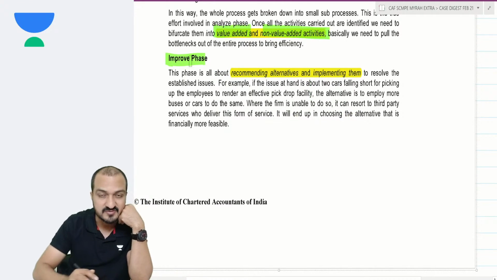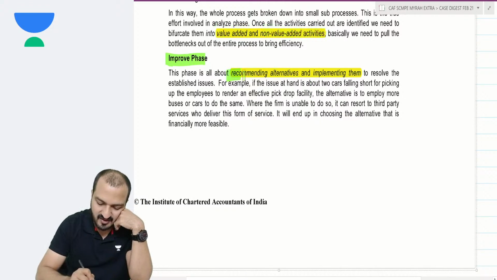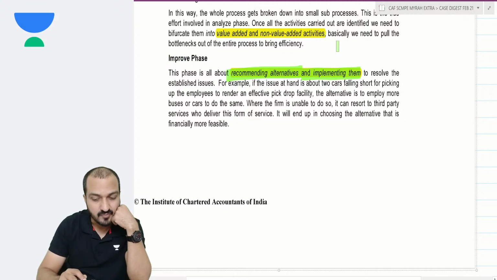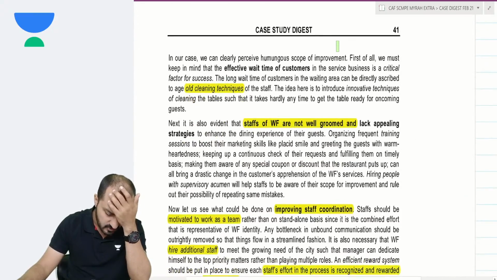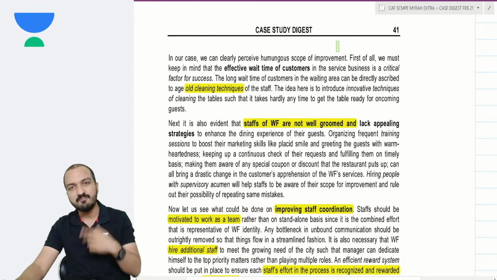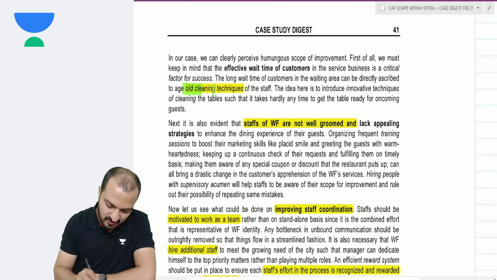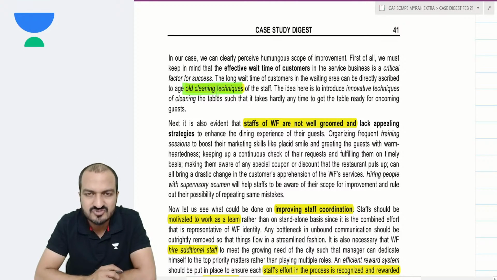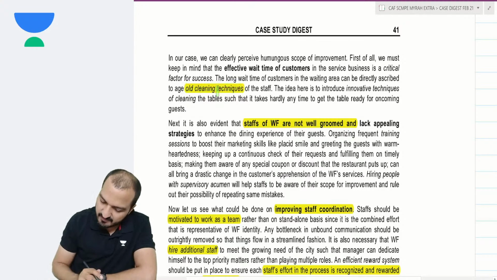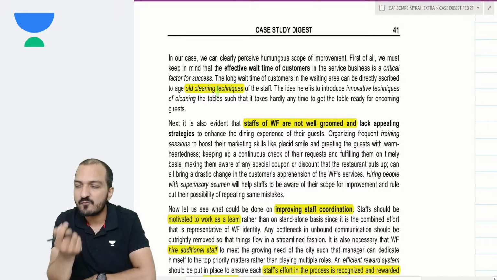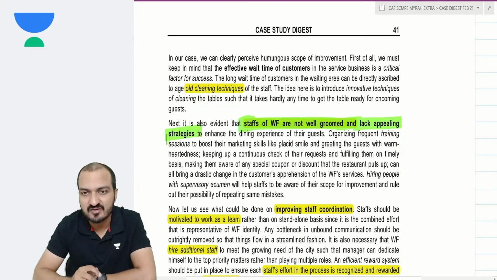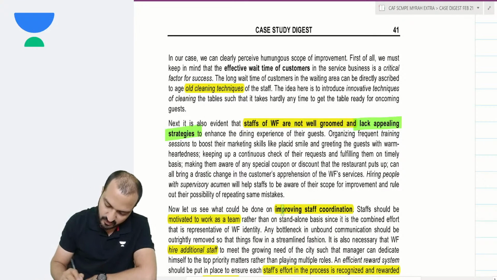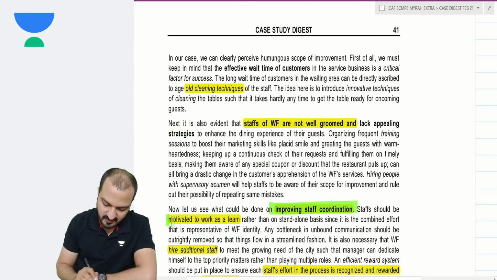Then comes the improve phase. Improvement means you recommend alternatives and implement them. Now, this will be your longest discussion. Improve means you recommend what all things they should do. So I've given many recommendations here based on the problems that we saw. You saw the problems that they're using old cleaning techniques. Recommend them to use new modern cleaning techniques. Recommend them to use say a dishwasher machine for washing the dishes and all. The staff are not well groomed and they lack appealing strategies, so you need to provide training to the staff. Also, you need to improve staff coordination, motivate them to work as a team.